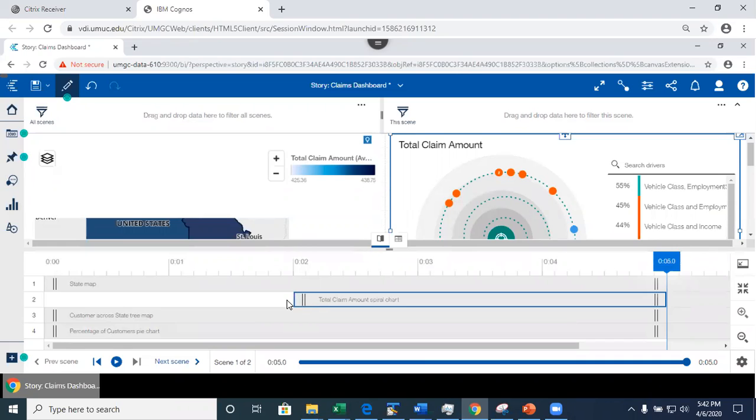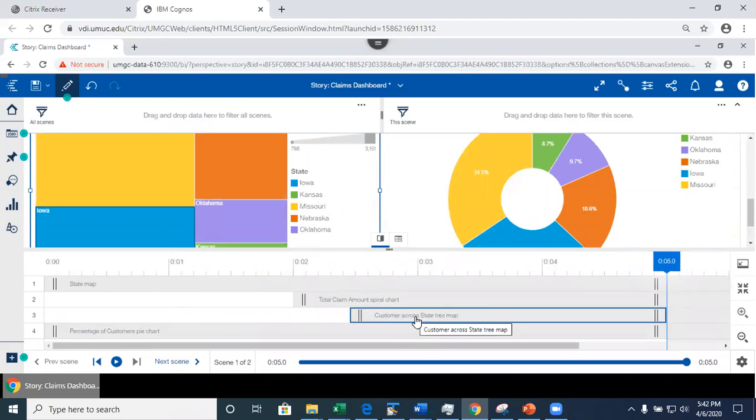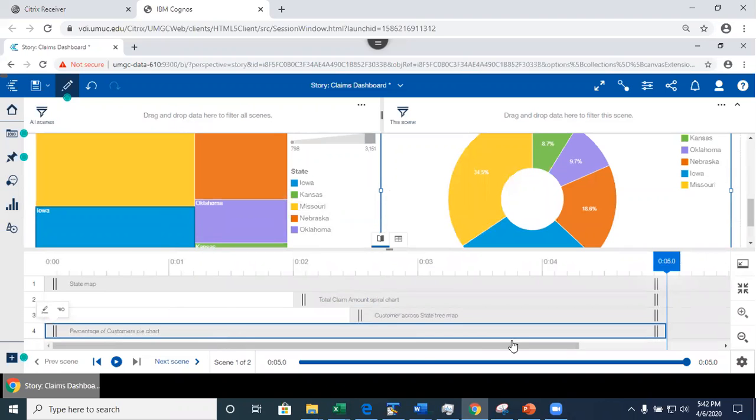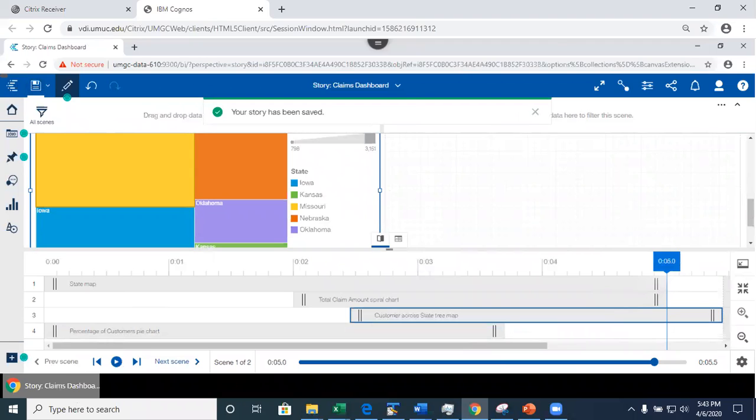See this? What I'm adjusting right now is being selected up here. Now I go here, I click on it, and it will show me which object I'm looking at. I want to show this one from the beginning, but I don't want to show it all the way through the end. And also for this one, if I extend it, here I'm changing the duration of the scene. I'm changing the default duration. I'm going to save it now, and then let me play this scene.